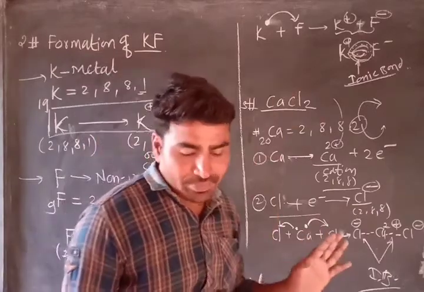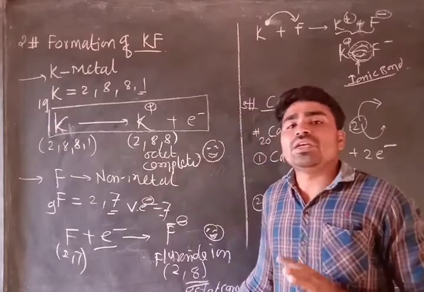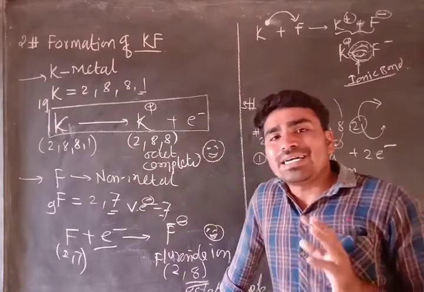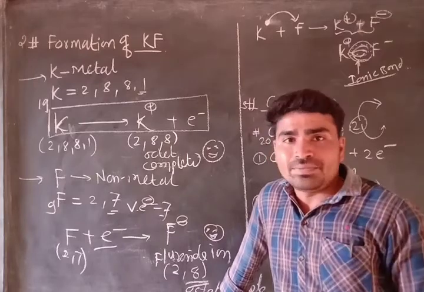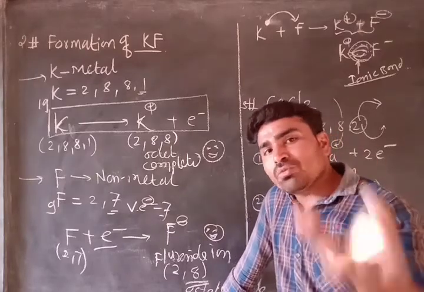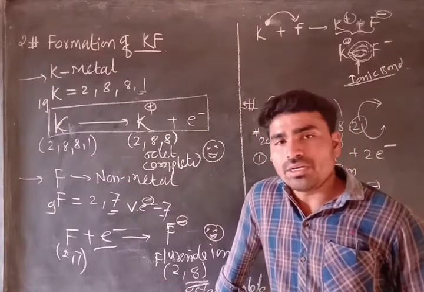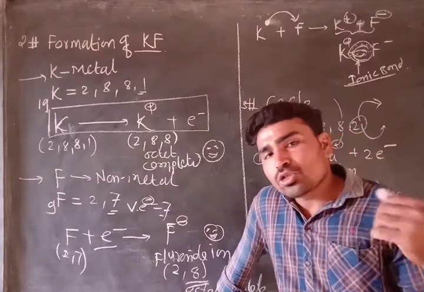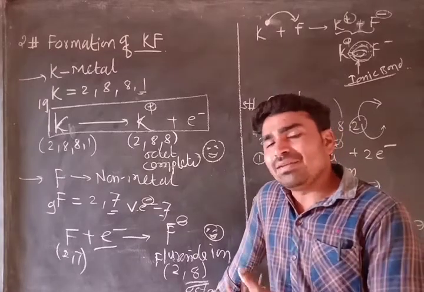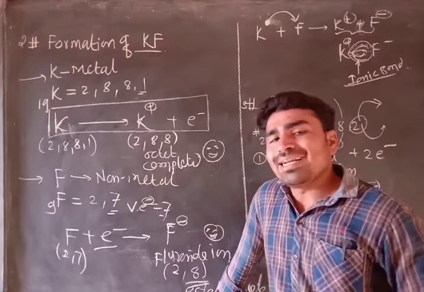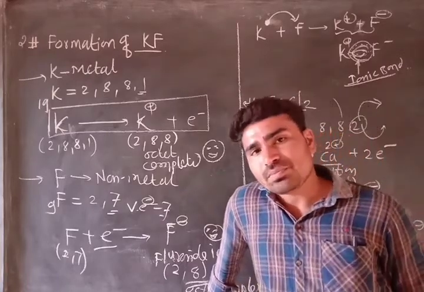So in this way, ionic bond is always going to be formed between 2 oppositely charged ions, that is one cation and anion. Obviously cation is going to be formed by the metal, and anion is going to be formed by non-metal. So you can also try various examples of compounds of metal and non-metal. These are called ionic compounds.